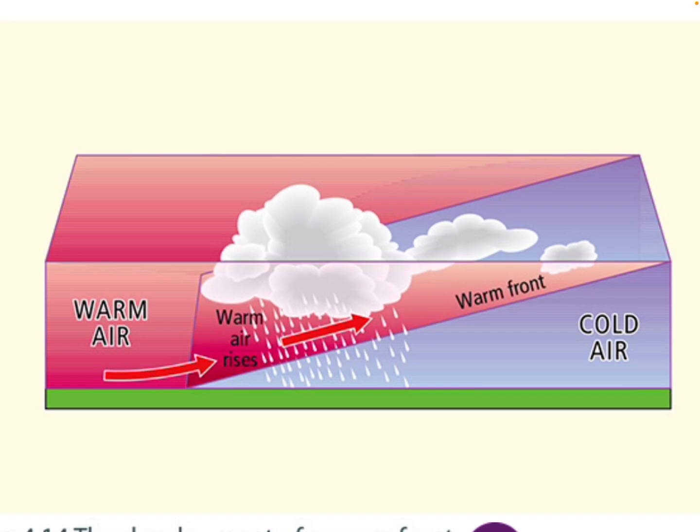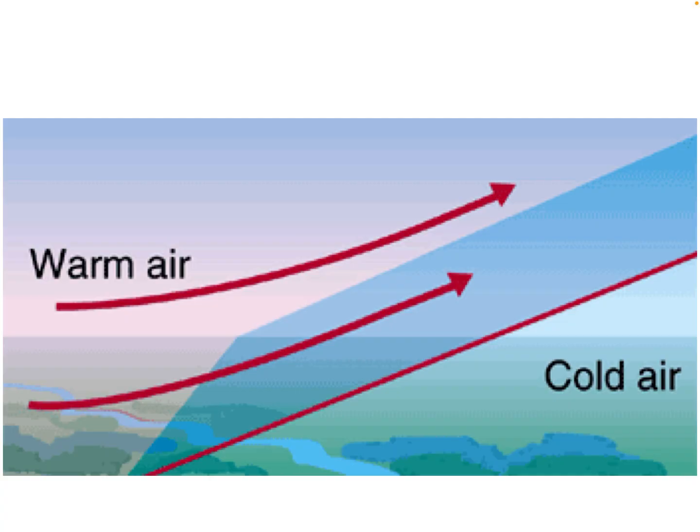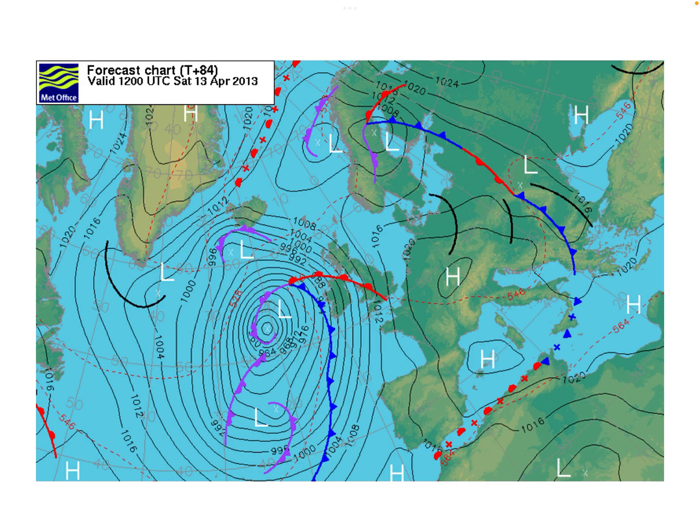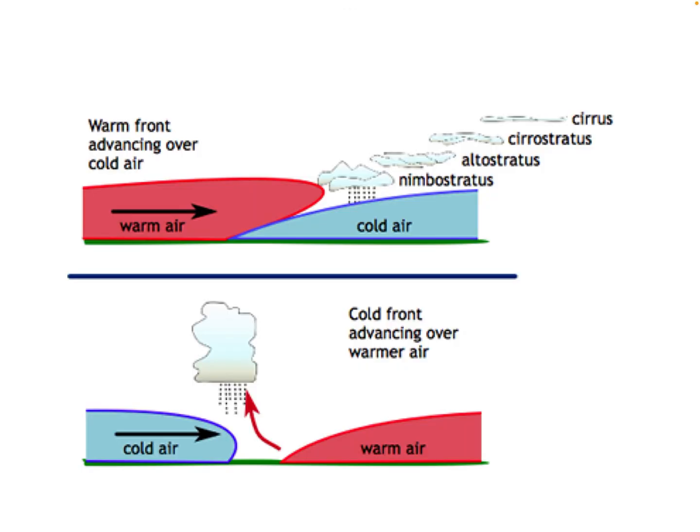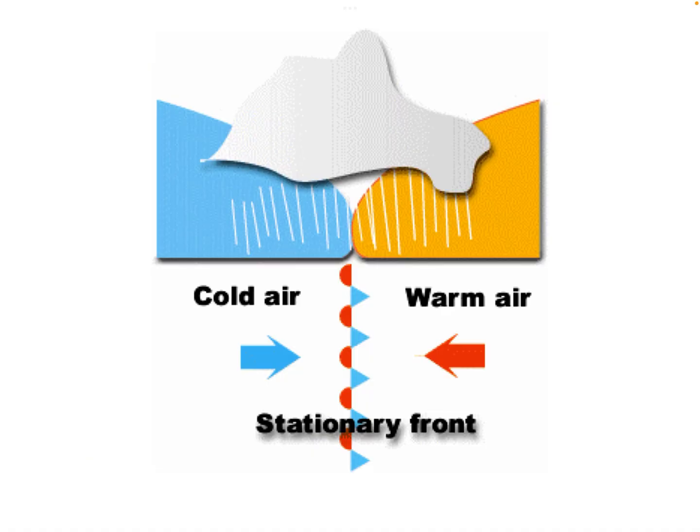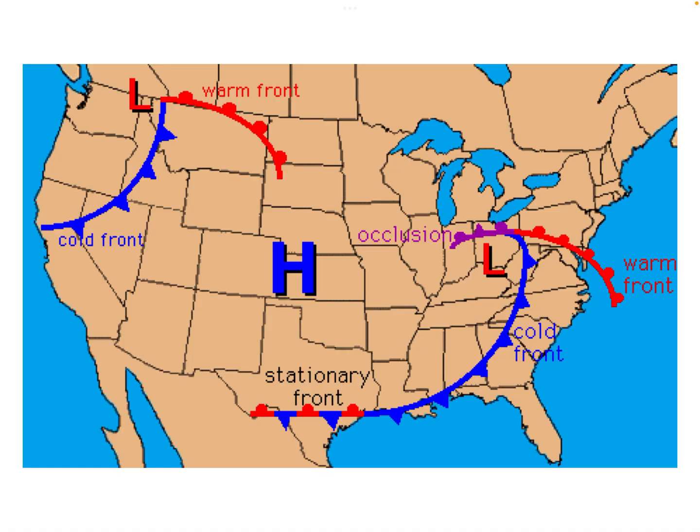As the warm air rises, it gets lighter, it gets cooler, and it can't hold the water vapour. Okay, so the water vapour condenses into tiny water droplets which make up a cloud, so you get continuous heavy rain over the front between the warm and the cold air. So that's the symbol then for the warm front, the semicircles in the red. So whether you get a warm front or a cold front, it's not good weather, okay, for any region. Okay, so I hope I explained that okay.